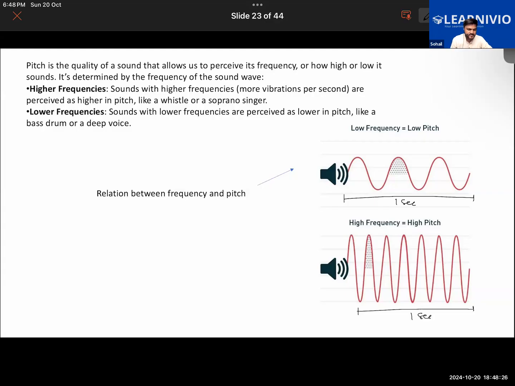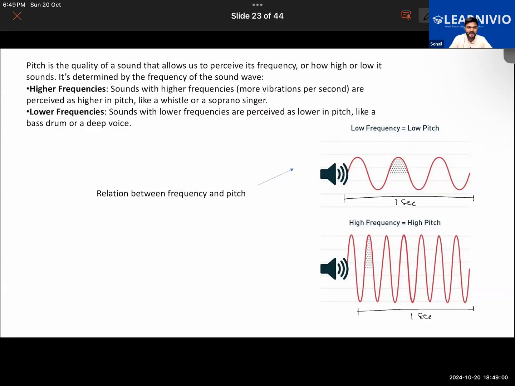Okay. So if a sound has a high frequency, the pitch will be high. If a sound has low frequency, the pitch will be low. So there is a direct relation between pitch and frequency. For example, you might have seen a soprano singer, or YouTube videos of one, or when a whistle is blown. All these sounds have a very high frequency, so they give a tingling sensation in the ears and might not be very pleasant to hear.